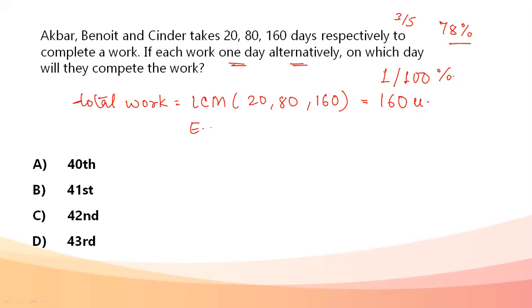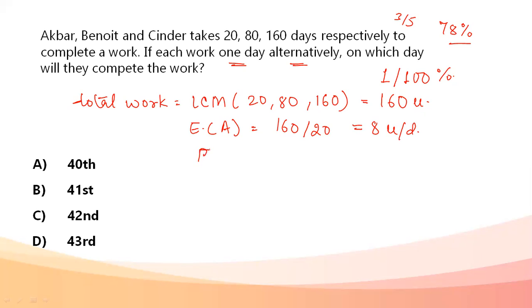So efficiency I'm going to represent by E. E of A means efficiency of A. Efficiency of A is how much work that person has done in one day. So Akbar is actually taking 20 days to complete 160 units. In one day, Akbar would be doing 160 by 20, 8 units per day.